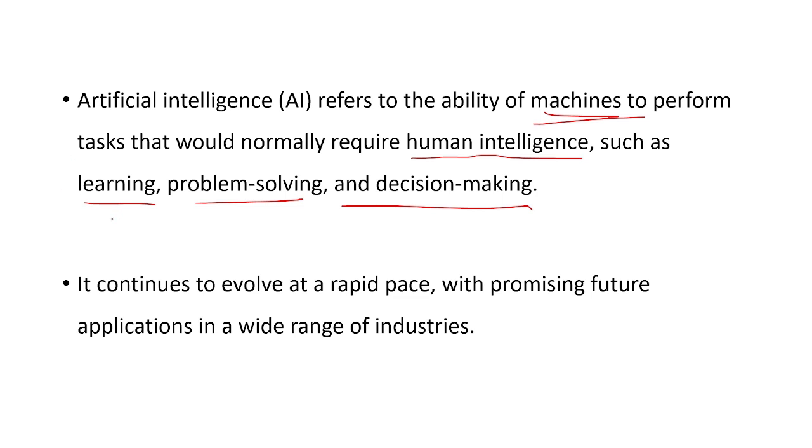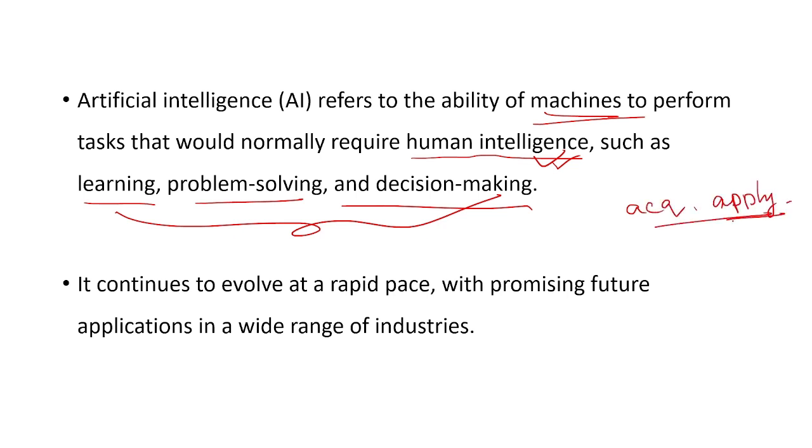So these are parts of intelligence. When we talk about the word intelligence, what does it mean? It means to acquire knowledge or apply knowledge and skills. Acquiring and applying knowledge and skills are parts of intelligence. Intelligence also involves things like problem solving and decision making.